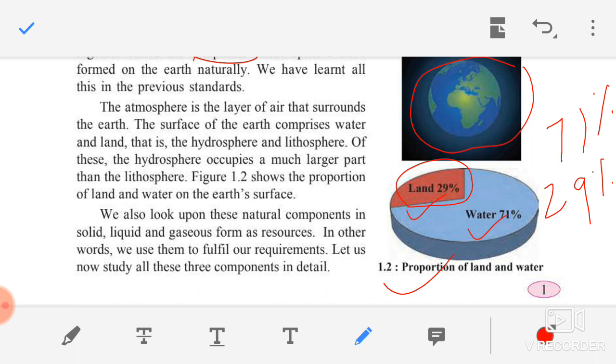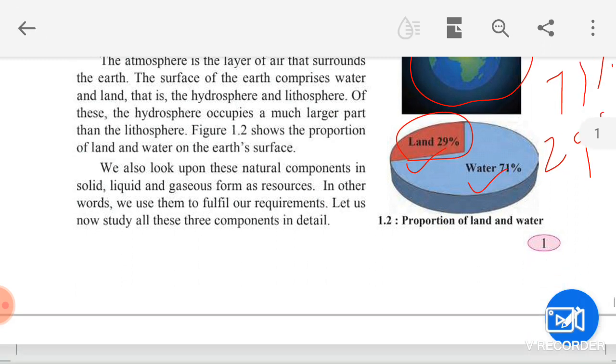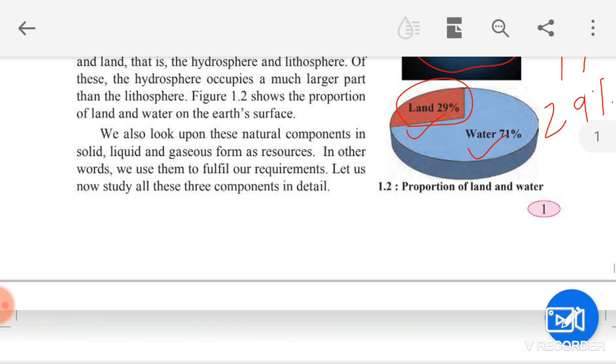Now let's move further. We also look upon these natural resources in solid, liquid and gaseous form as resources. These resources are available in all three forms: solid, liquid and gaseous. That means land is in the solid form, water is in the liquid form, atmosphere is in the gaseous form. In other words, we use them to fulfill our requirements. We use these natural resources to fulfill our daily needs. What are our daily needs? Daily needs means basic needs: food, clothing, and shelter. So we are using these resources for fulfilling our daily requirements.